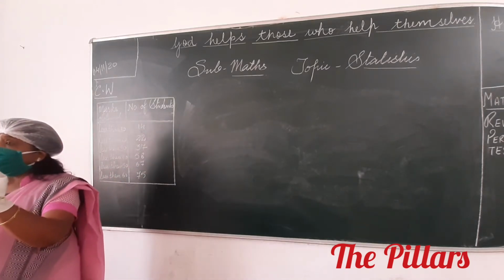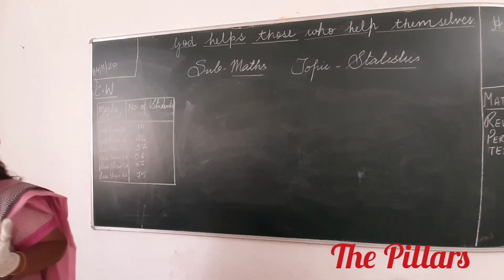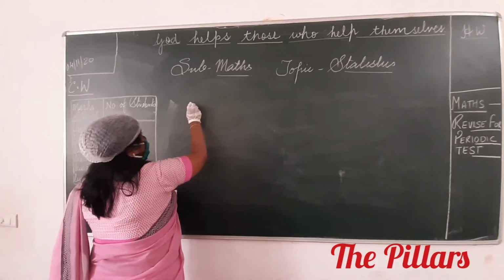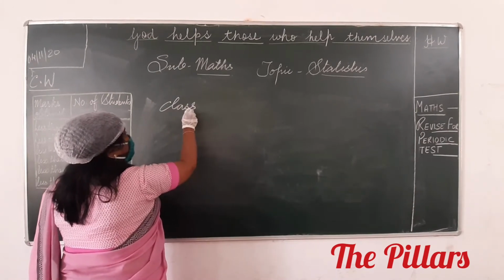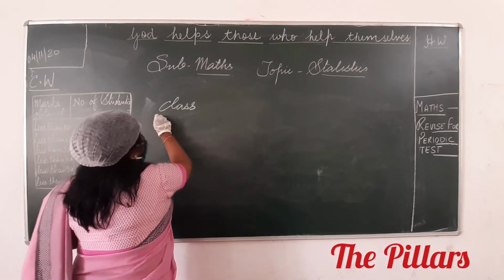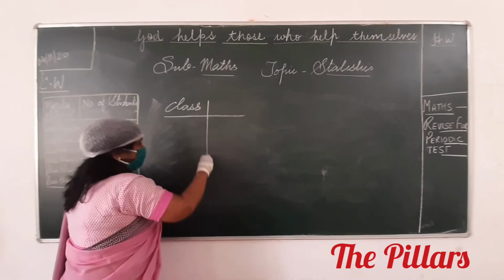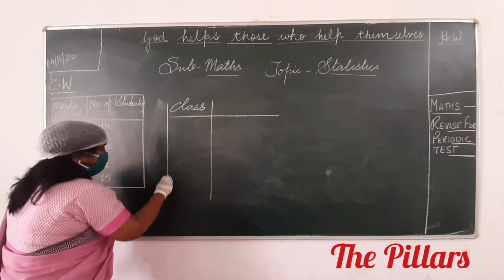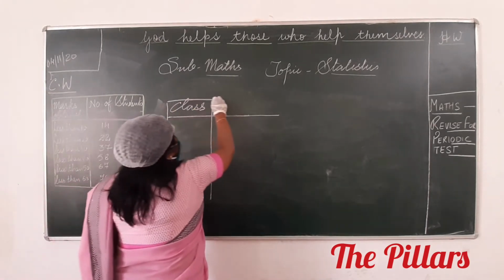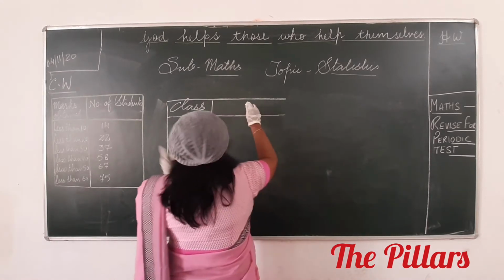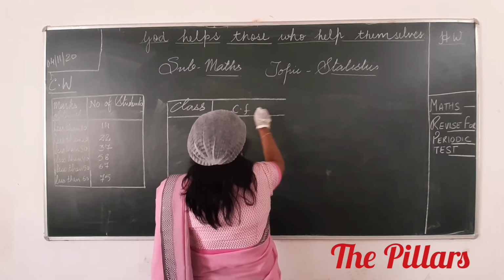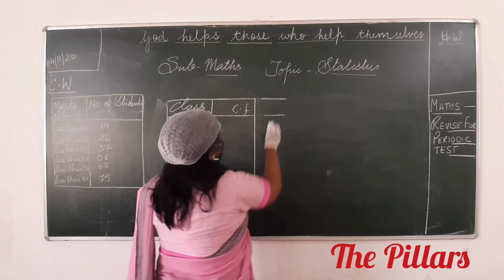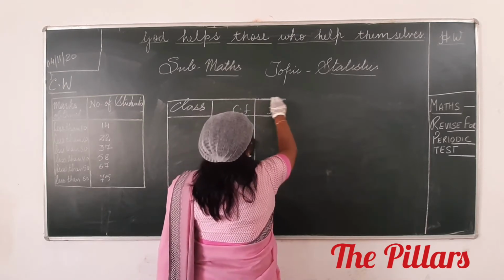First, we will make our own class intervals. Write a column of class, or class interval. This is the cumulative frequency given to you, and out of this cumulative frequency you will find the frequency. Let us start like this.